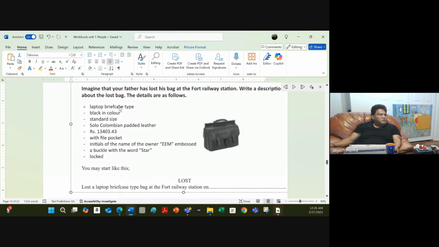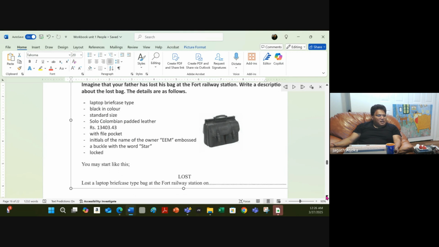You may start like this. They give you lots of details: laptop briefcase type bag, and the Fort railway station.